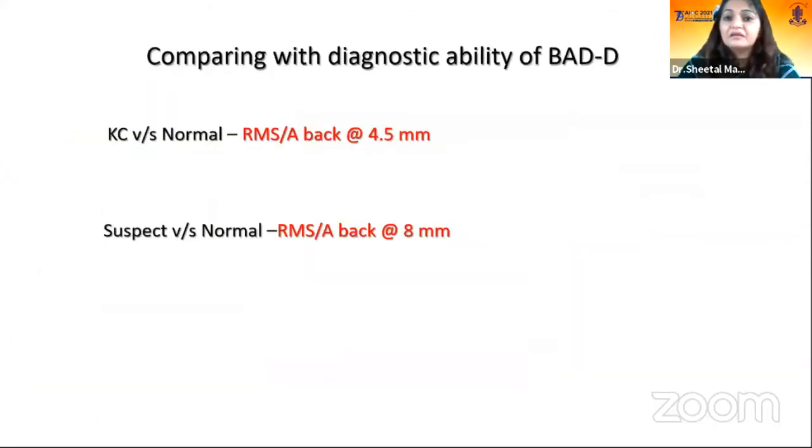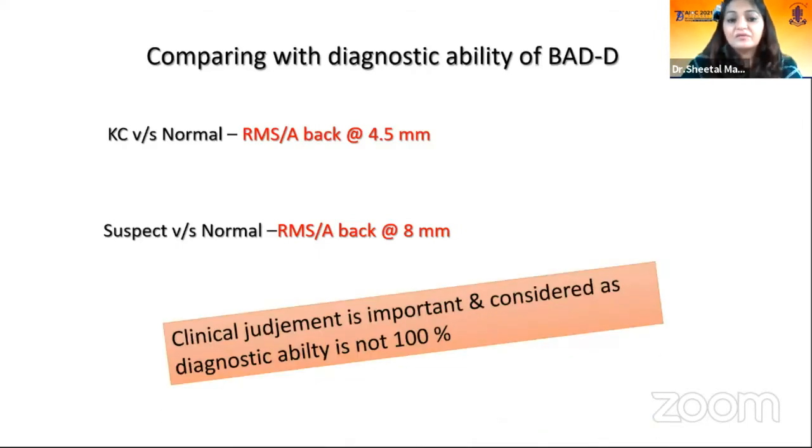Now, when we compare any index with the diagnostic ability of the BAD-D in Pentacam, for KC, the best one is the RMS-A back at 4.5 millimeter, and for suspect, it is RMS-A back at 8 millimeter. But these are not the 100% diagnostic ability, so we need to correlate the other things. So I'll give you a case example.